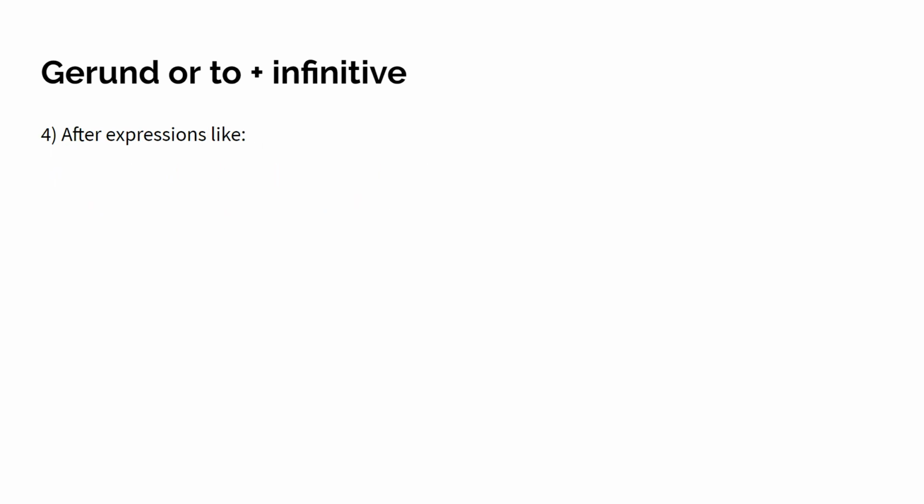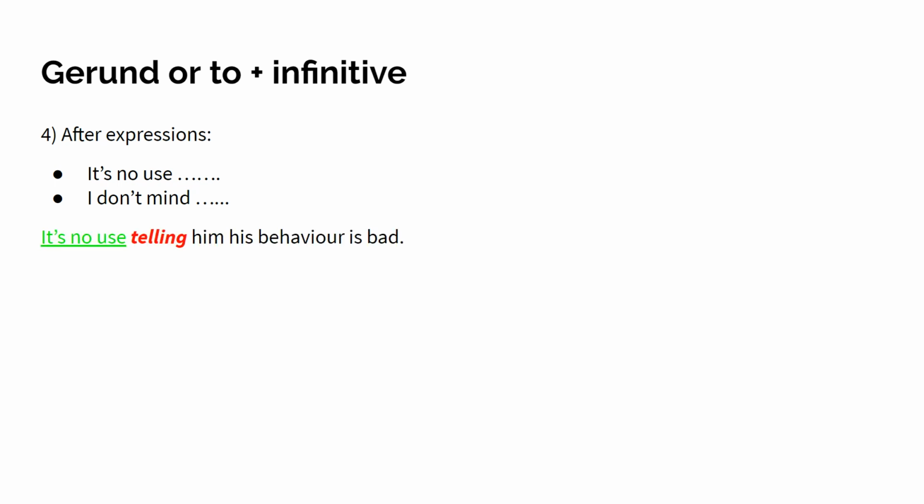After expressions, well, there are 2 expressions I want you to remember, and that is it's no use, and the other one is I don't mind. After this, use the gerund, not to infinitive. It's no use telling him his behavior is bad. It's no use. He will not listen. Don't say it's no use to tell him. No, it's no use telling him his behavior is bad.